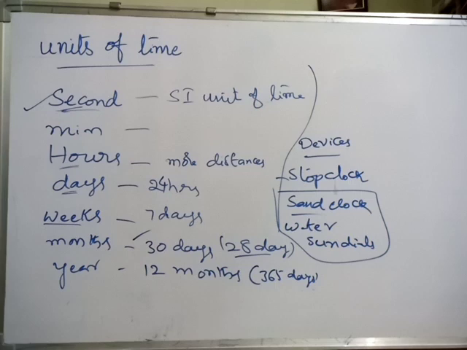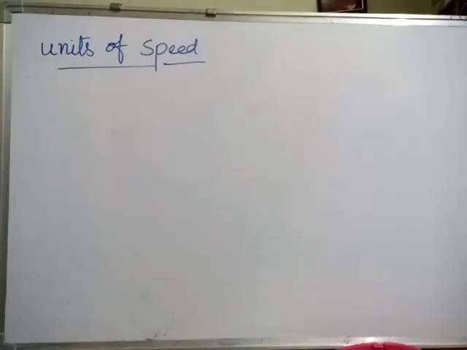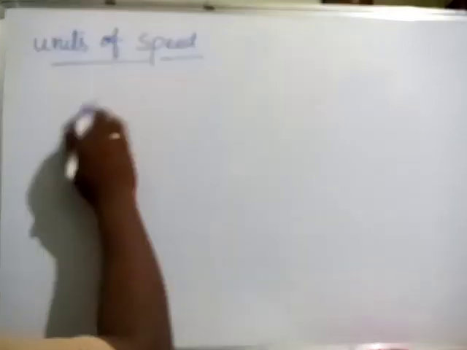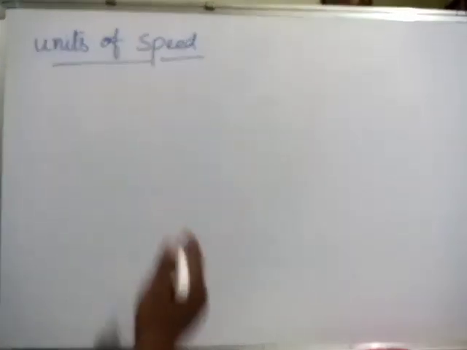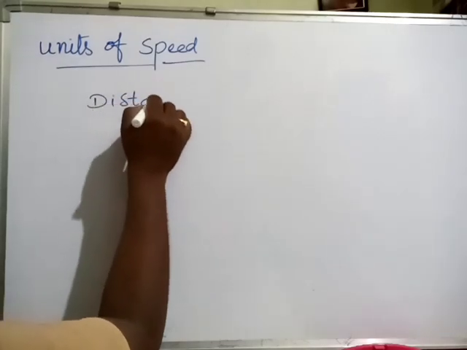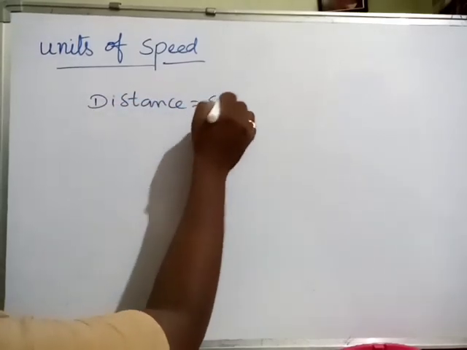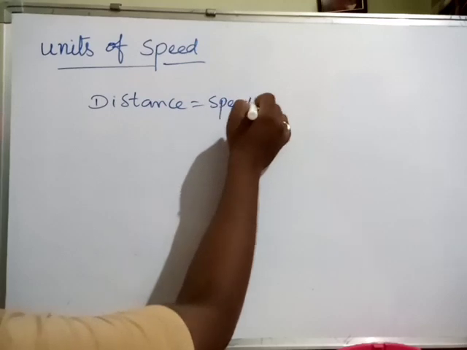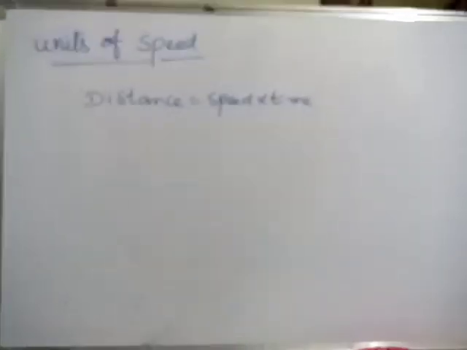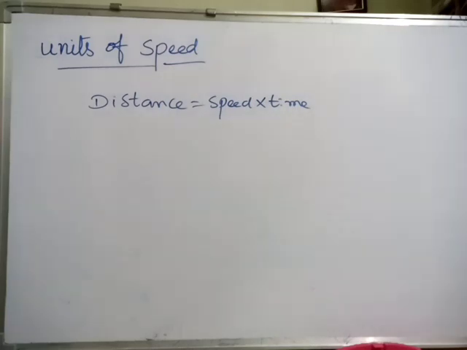Next, measuring speed. Already we have discussed speed so many times. Speed is related to distance only. So what is the formula of distance? Distance is equal to speed into time. It is very simple.